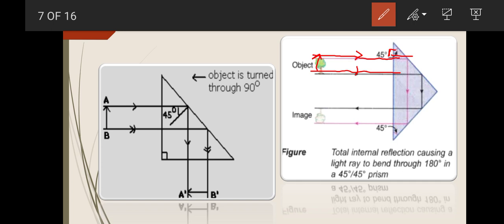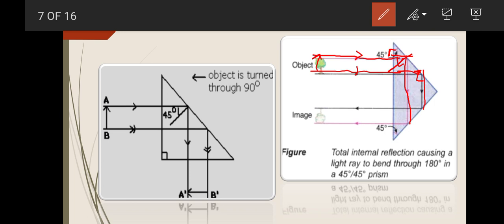Here is the case of total internal reflection. When this ray strikes the inclined surface, there will be a total internal reflection, because here the angle of incidence is 45 degrees, which is greater than the critical angle, that is 42 degrees. So it will bend through 90 degrees in the first total internal reflection.